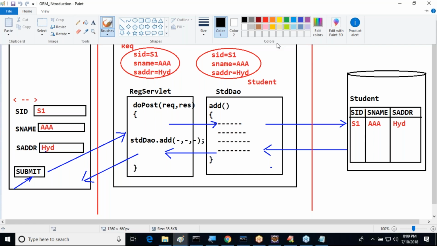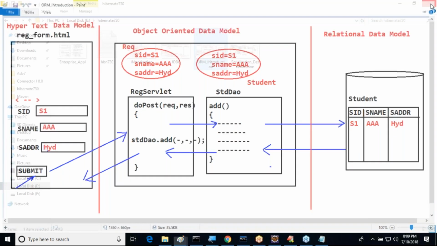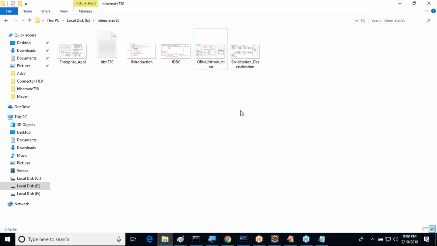That's it. This is exactly the requirement of ORM. Good. But before moving to ORM directly, I want to represent what exactly the mismatches are between the object-oriented data model and the relational data model. After that, I will go for different types of ORM implementations.